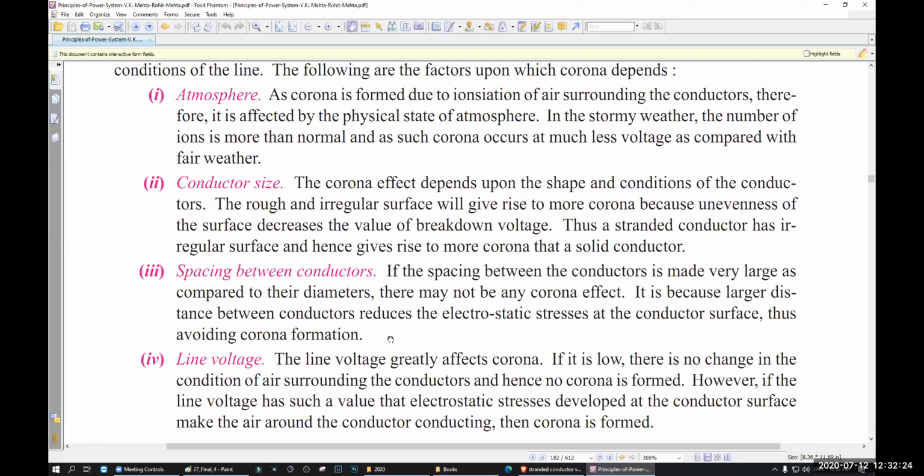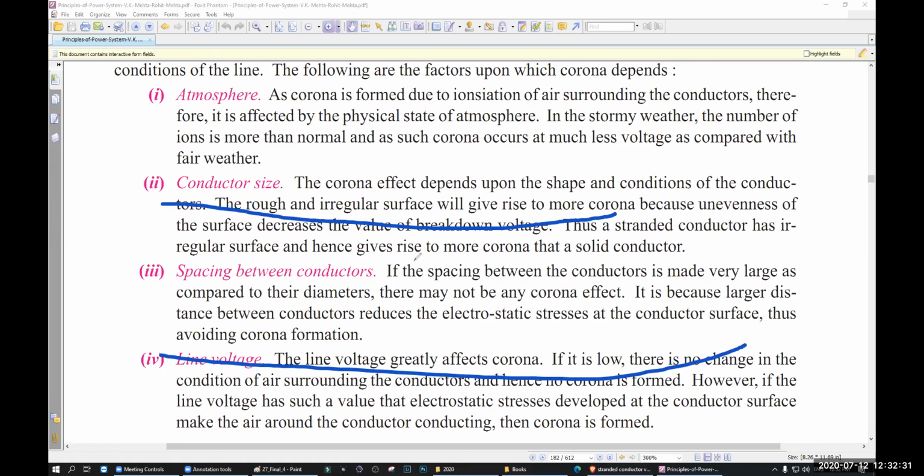If the conductors are spaced a lot further, no corona will occur. If they are placed at a lesser distance, the corona will occur, okay?